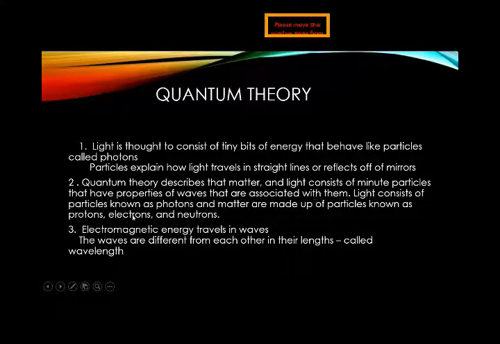So light consists of particles known as photons, and matter is made up of particles known as protons, electrons, and neutrons. And why do these particles behave like a wave? Because the mass of the photon is very small, or we can say that it is almost a massless particle. That's why we can say that it behaves like a wave. So electromagnetic energy travels in waves.